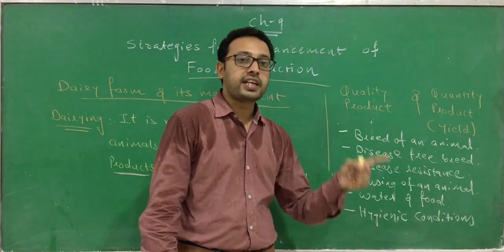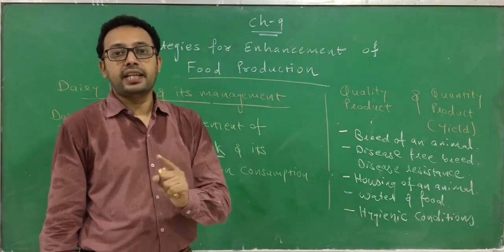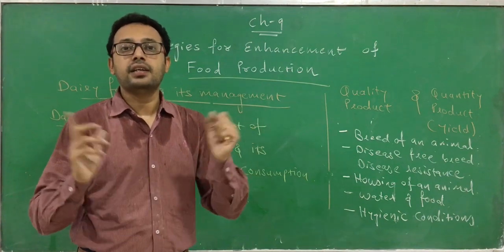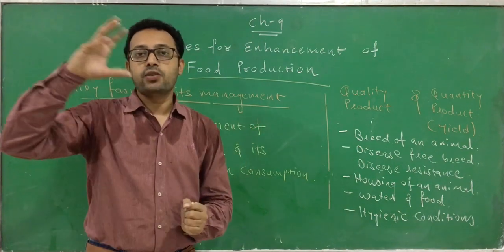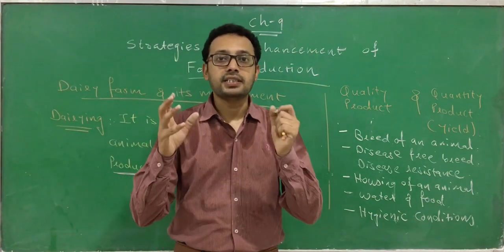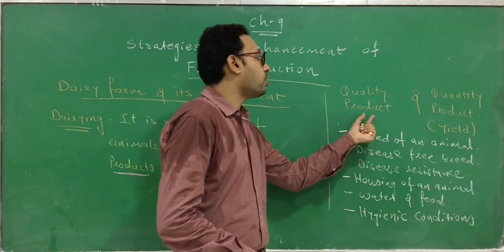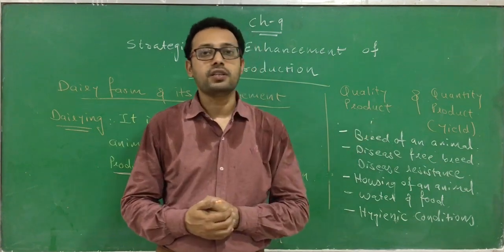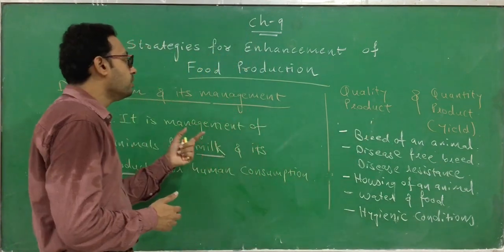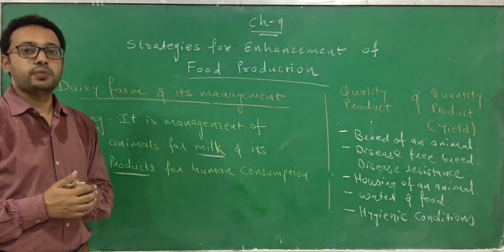We can also maintain hygienic conditions during milking and the other processes. A periodic visit of a veterinary doctor, or periodic inspection, is advisable to maintain the quality and quantity of milk. So this is one of the approaches we can use in animal husbandry.